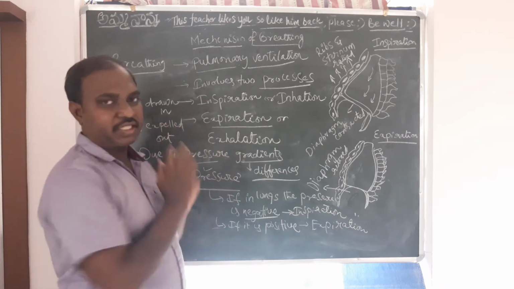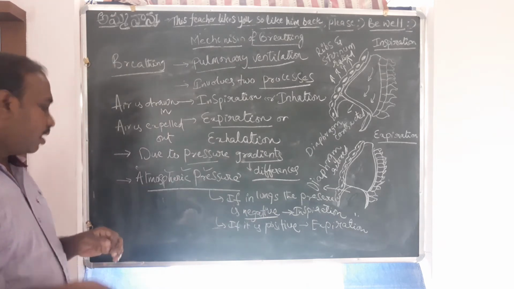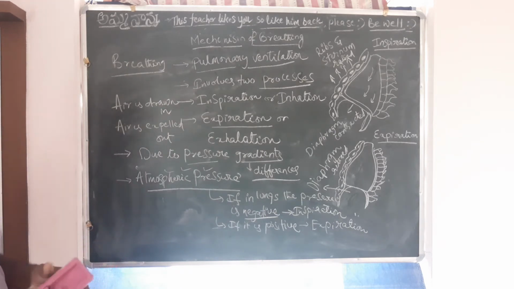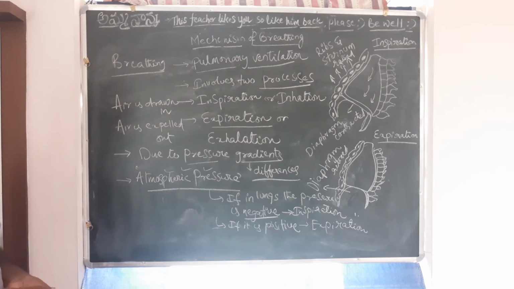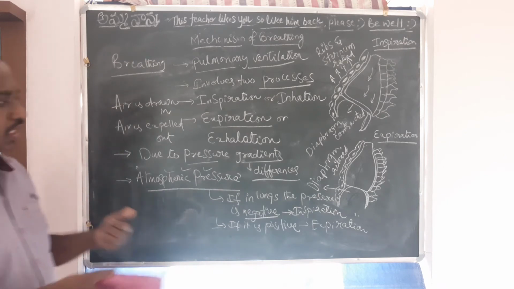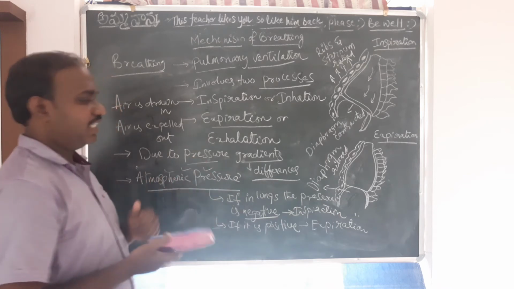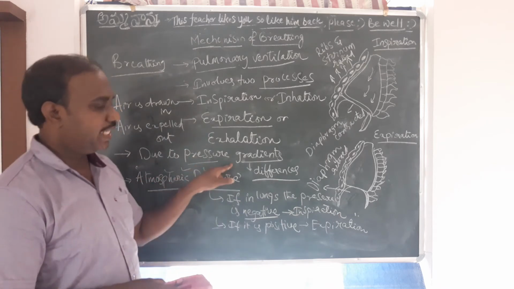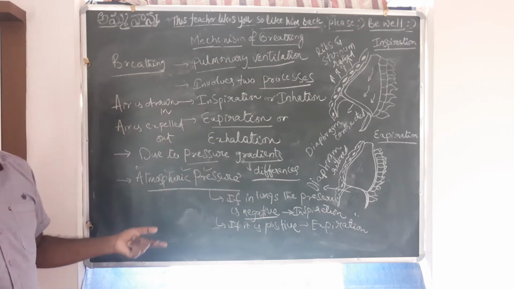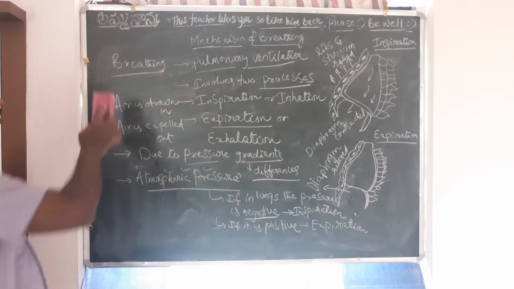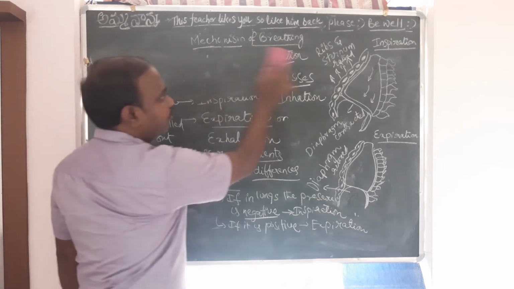And how does that happen in the lungs? What kind of anatomical setup is there in the lungs to facilitate the creation of these pressure gradients, the negative pressure gradient or the positive pressure gradient? So what is happening here? We shall see that now.